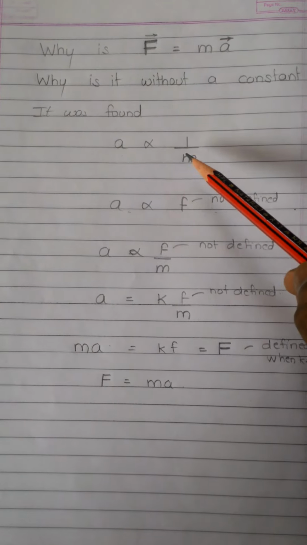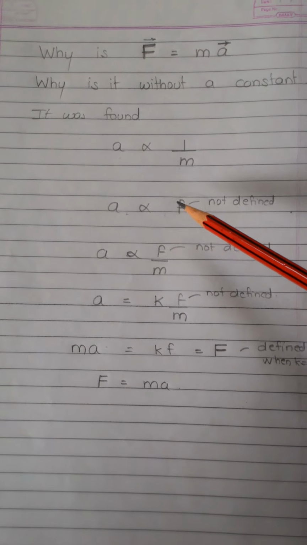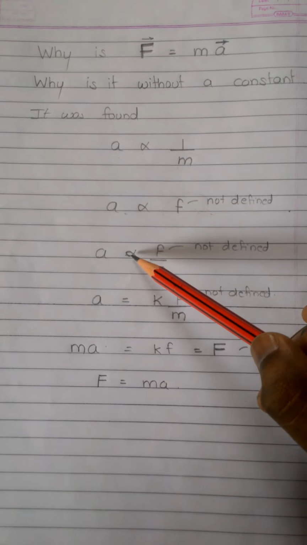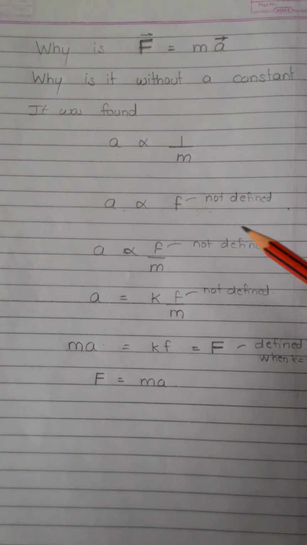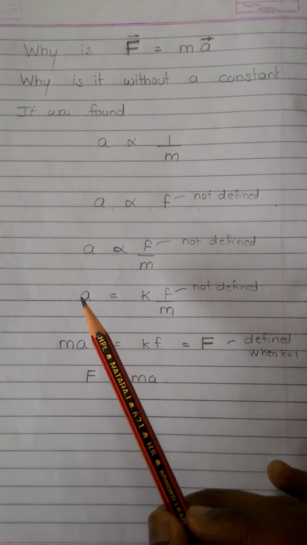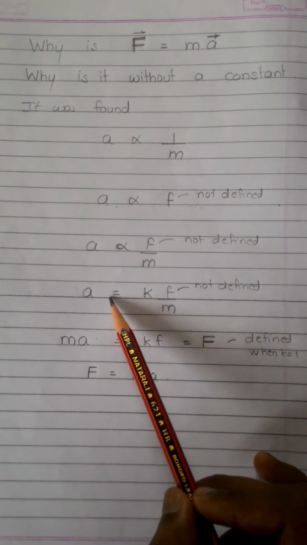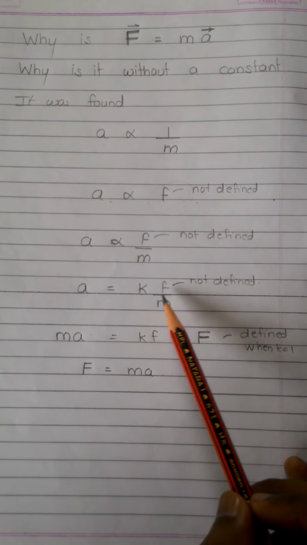So the acceleration is inversely proportional to mass. Acceleration is directly proportional to the not-yet-defined thing. So acceleration is directly proportional to F upon m, where F is not defined. So the acceleration is equal to some constant of proportionality k into F upon m.